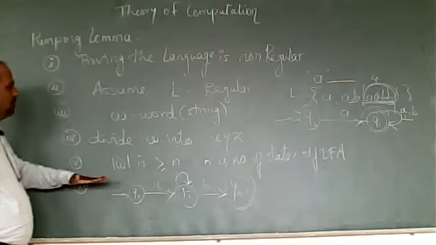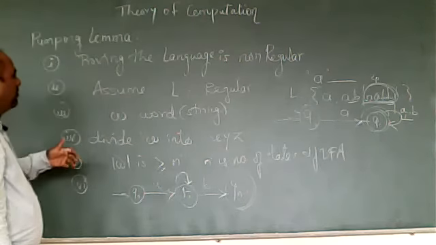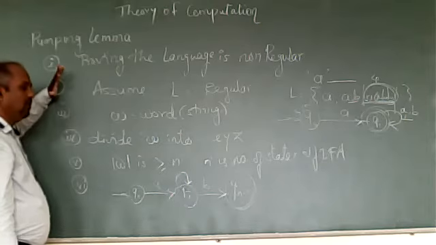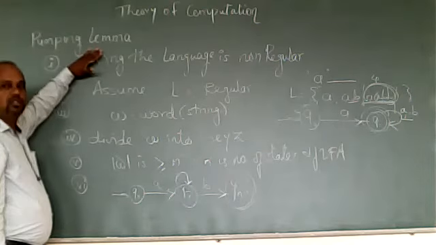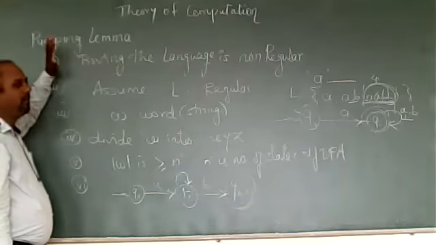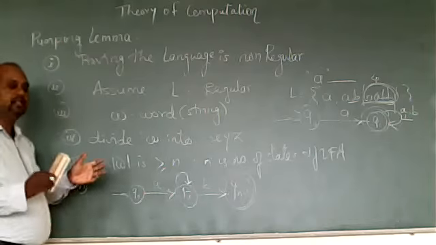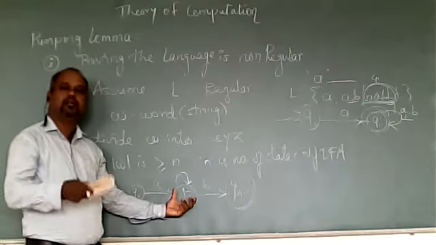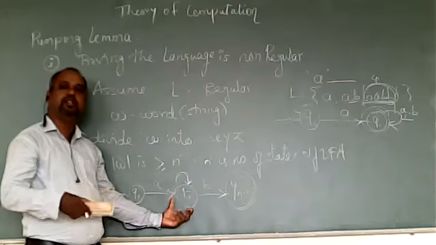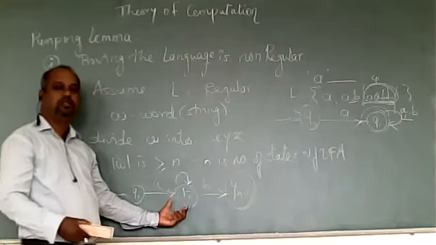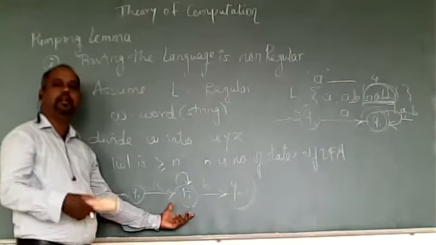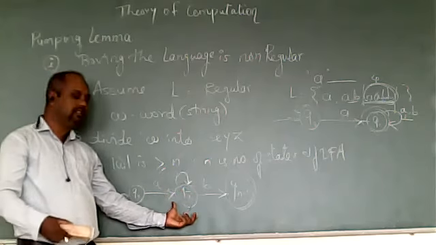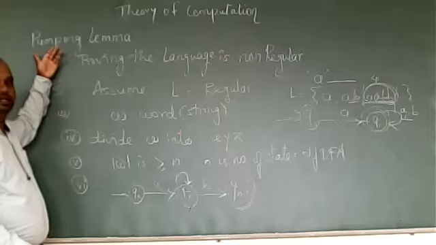A very basic thing. This is new for us, so we find it somewhat difficult to understand, but we'll just revise it. First of all, lemma means a theorem. Pumping means we are increasing. A self loop means we can have any number of valid alphabets. Loop means we have any number of valid alphabets, which means we are pumping that alphabet. We are increasing the alphabet, that is, pumping it.